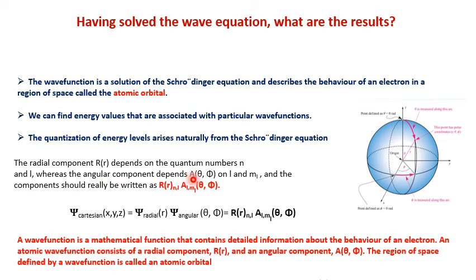Whereas this angular part, theta and phi, depends on L and ml, where ml is the magnetic quantum number. The wave function should really be written as R times A, depending on r, theta, phi. So basically, the principal quantum number n, azimuthal quantum number L, and magnetic quantum number ml, all three quantum numbers come out from the Schrödinger wave equation. By solving the Schrödinger wave equation for psi, one can get these values n, L and ml.